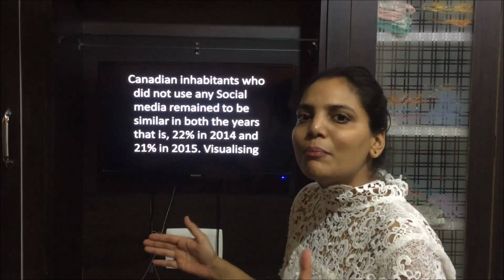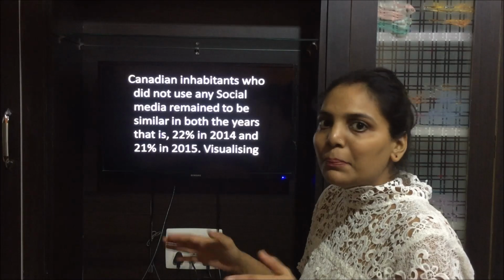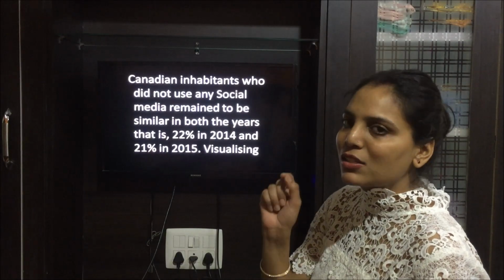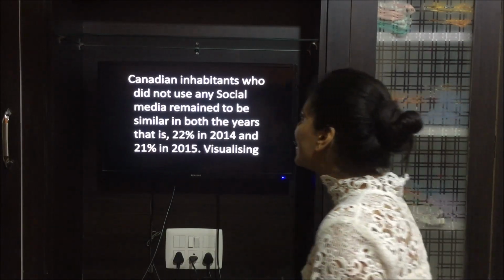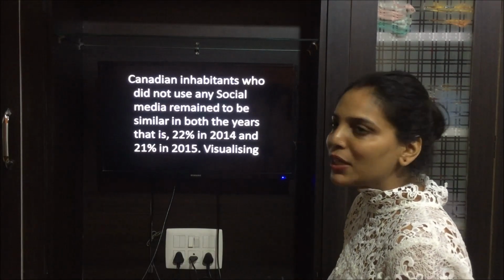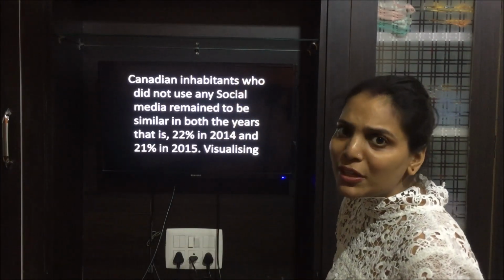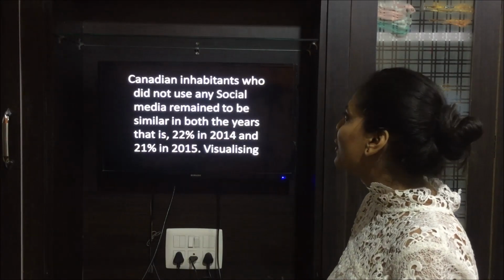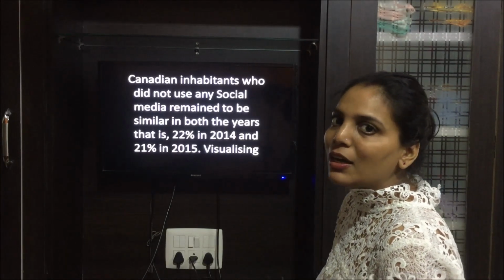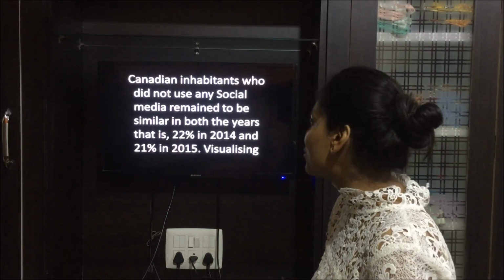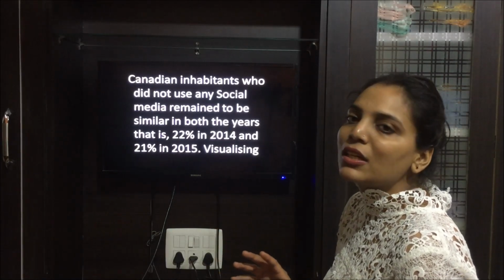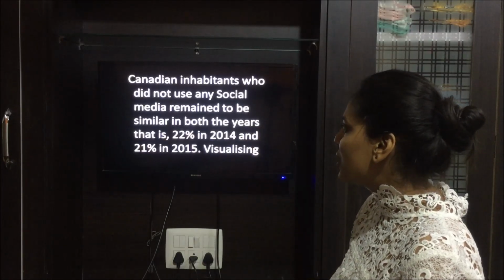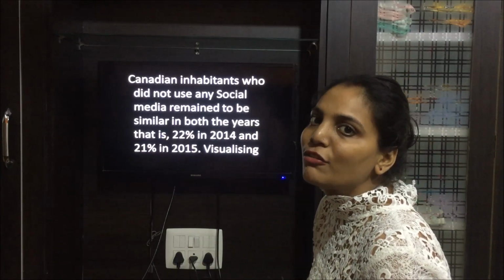Similar means not the same but almost the same, being near to each other. There is not much difference between 22 and 21, just a difference of 1%. So we can write similar. That is what I have written: Canadian inhabitants, inhabitants is the word for citizens, right? So Canadian citizens who did not use any social media, means they had no access to any social media, their percentage was nearly equal, and it was 22% in 2014 and 21% in 2015.